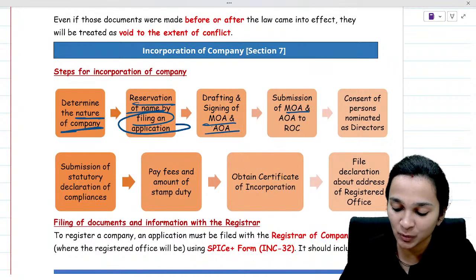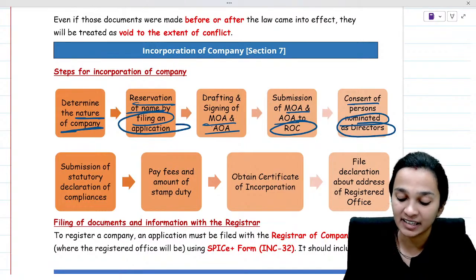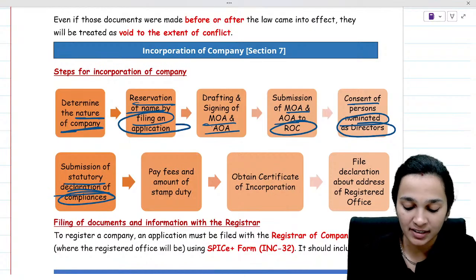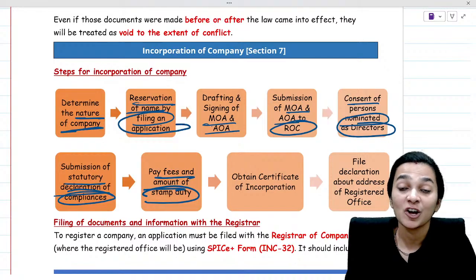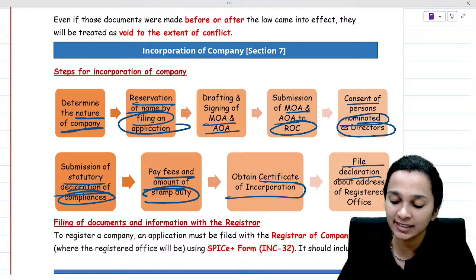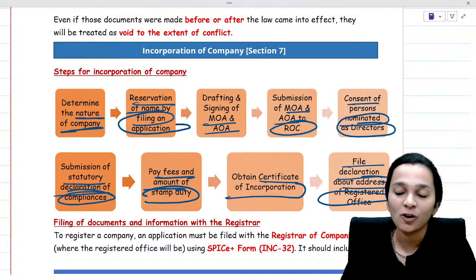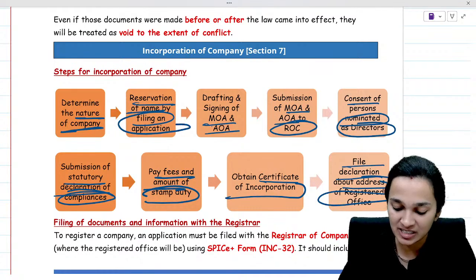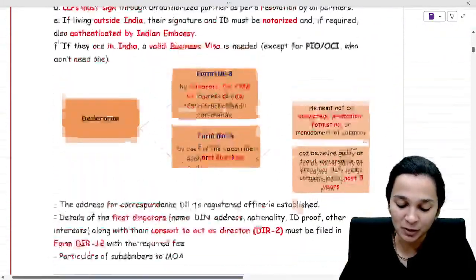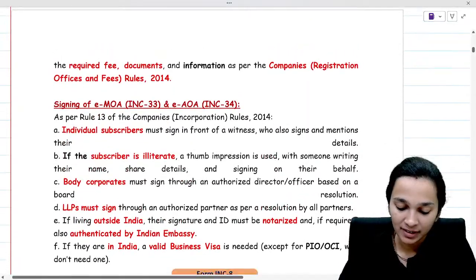Submit the MOA and AOA to the registrar, ROC. Obtain consent of the persons who are nominated as directors of the company. Submit all the statutory declarations and compliances, pay the fees and stamp duty, obtain the certificate of incorporation from the registrar and file a declaration about the address of the registered office. That will be the last step. Now the form which is filed is SPICE Plus for the purpose of incorporation of the company.